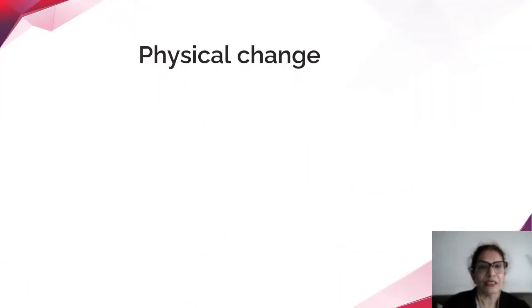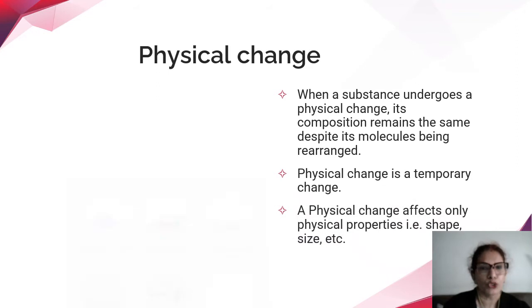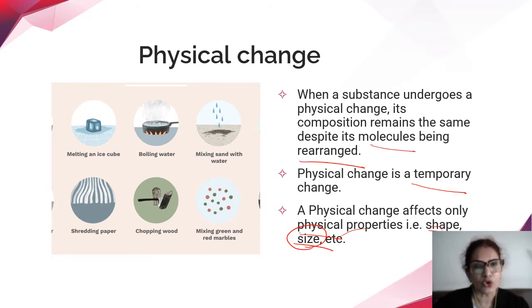A physical change is whenever two or more substances combine, but there is no change in the molecular composition of the substances. And it is a very temporary change. There is only probably a change in the physical characteristics such as size or shape, but no major changes. There is no rearrangement of the molecules, or no change in the molecular composition. So it's a physical change.